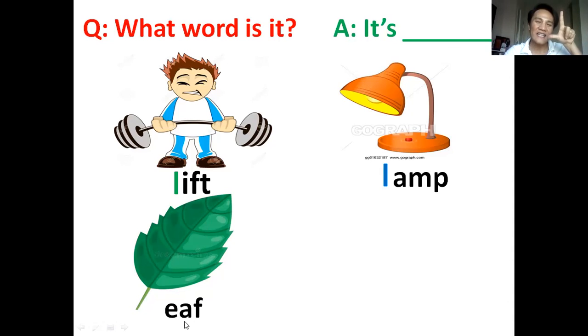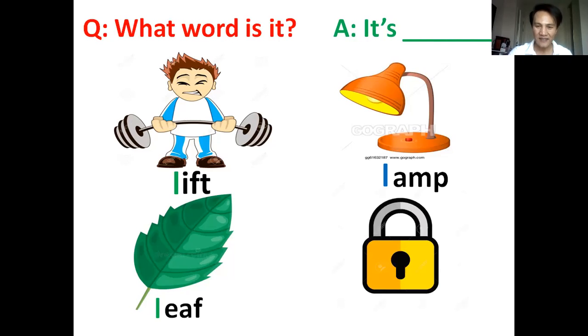Letter L. So the word is live. Again. Live. Very good. Okay, next. Can you remember this? What word is it? Okay, it ends with O-C-K, ock. What letter does this word start with?